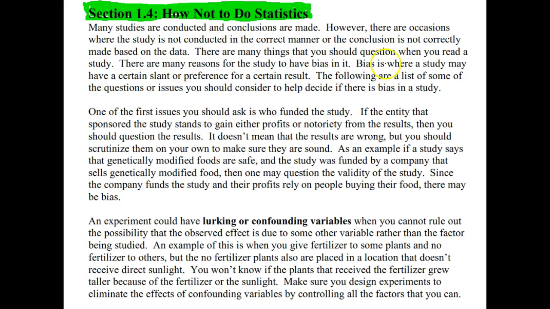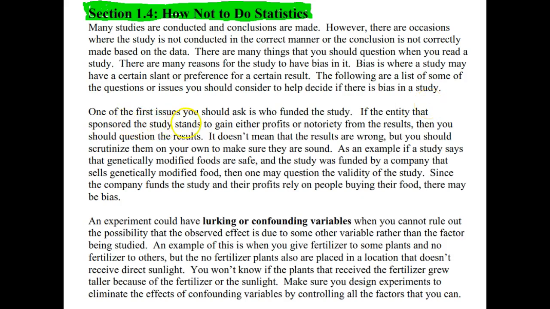There are many things that you should question when you read a study. There are many reasons for the study to have bias in it. Bias is where a study may have a certain slant or preference for a certain result. The following are some of the questions or issues you should consider to help decide if there is bias in a study.